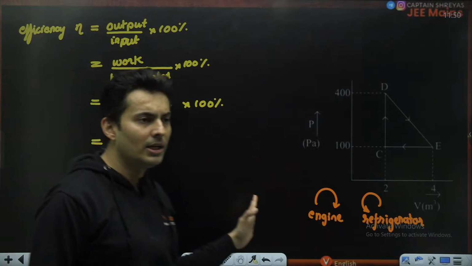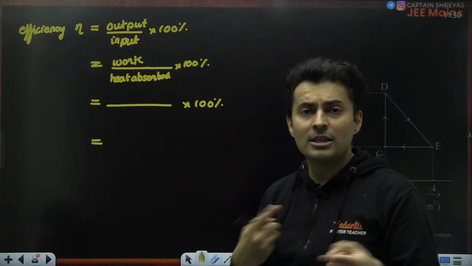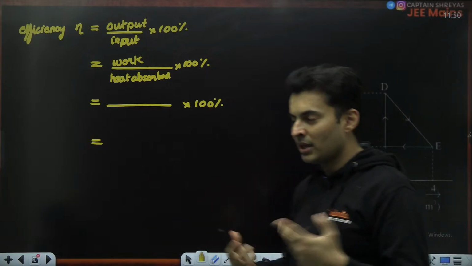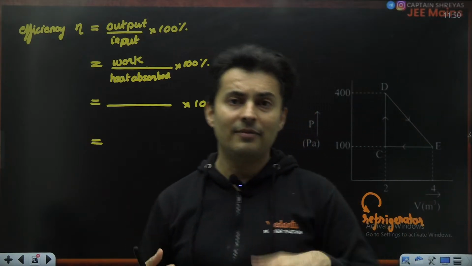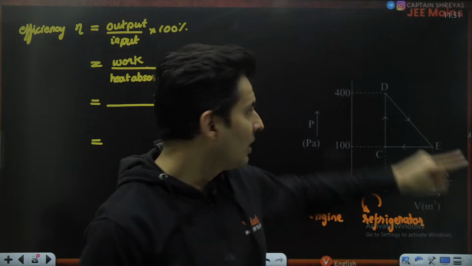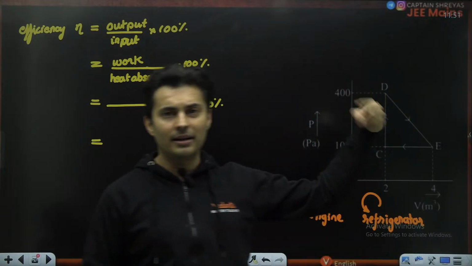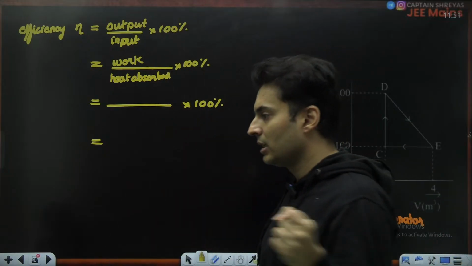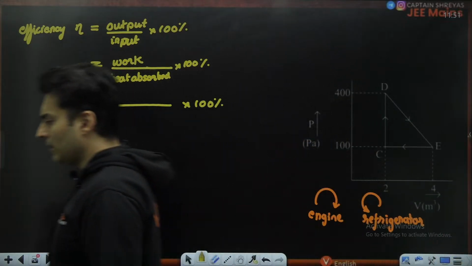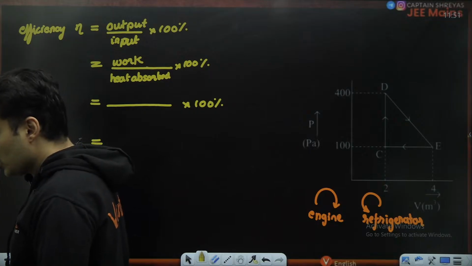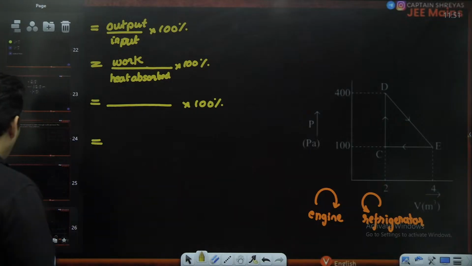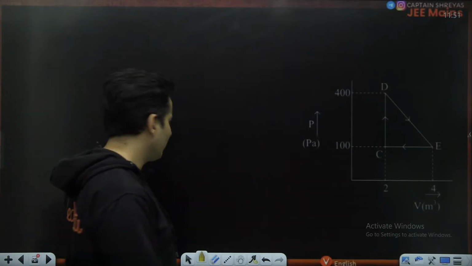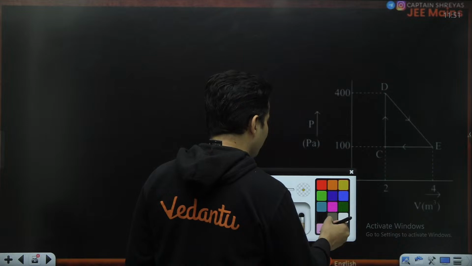Is this much absolutely clear? So why is clockwise an engine? Because when it is clockwise, work done is positive. That means it will do work, and an engine is supposed to do work. For a refrigerator, you do work on it, because anti-clockwise means negative work done. So then the work will be done on it and it will absorb the heat. Yeah, correct. Now what we will do is, let's calculate the work done and heat absorbed. Calculation of work done is very simple.